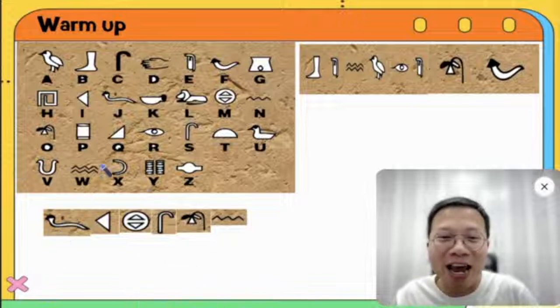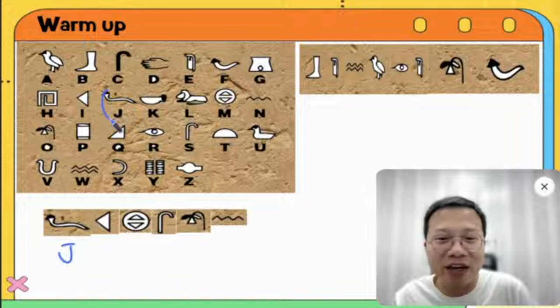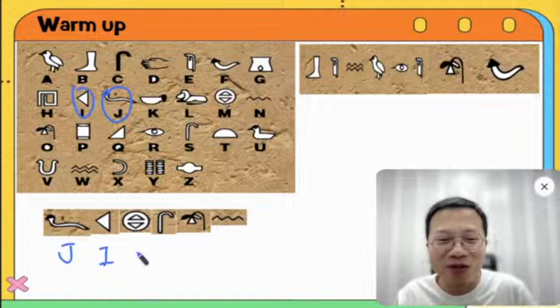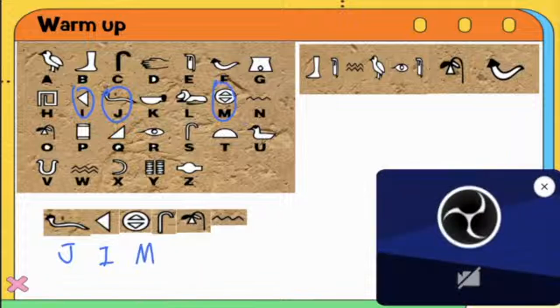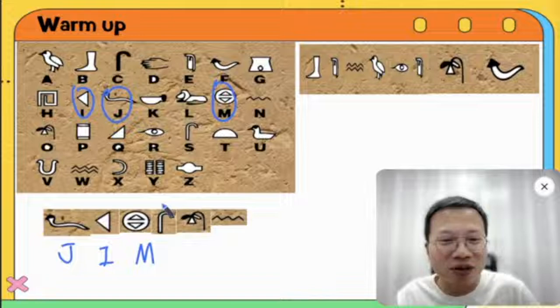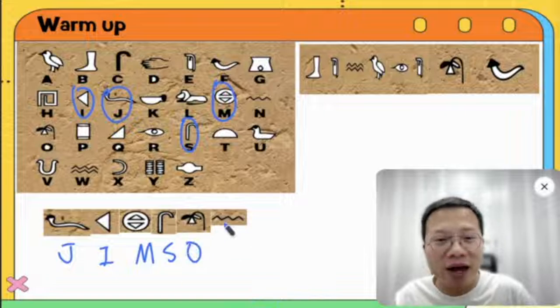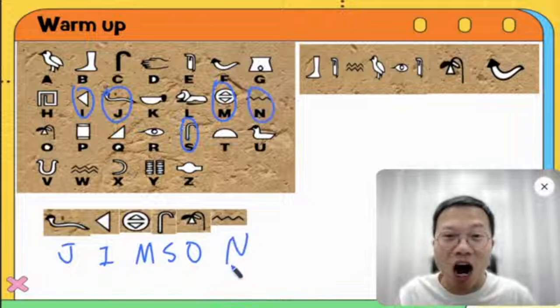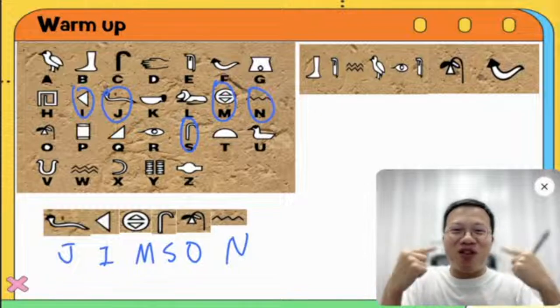The snake here is J. You see it, right? This is J. And the triangle here is I. Any clue? For this one, this is M. What about the next one? The next one here is S. And in here, this one is, very good, an O. And one wave, this is N. So you need to be aware of me.